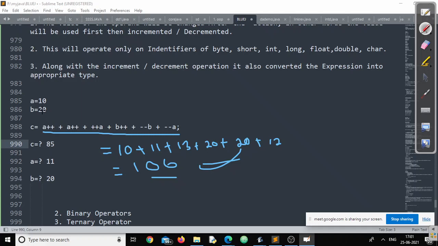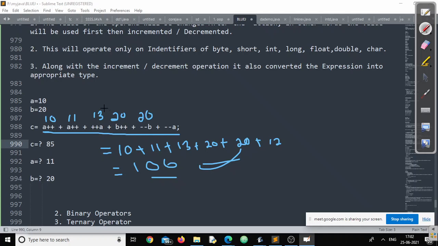Now tell me, when we stick to the basics, A plus plus means what our definition says: the value will be used first, then it will be incremented, right? Yes, sir. 10 will be used first. But once this expression is complete, A will be 11 or not? Yes, sir. So for the second one, A will be 11. Again, it will be used first, but once you leave this place, A will be 12 or not? Yes, sir. Now for this one, 12 plus 1 will be 13. Great. B is 20. It will be used first, but when you leave this place, B will be 21. Again, minus minus means it will reach 20 again.